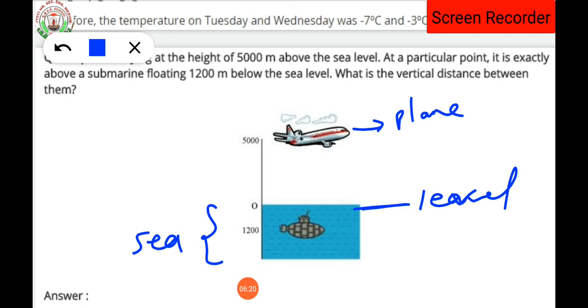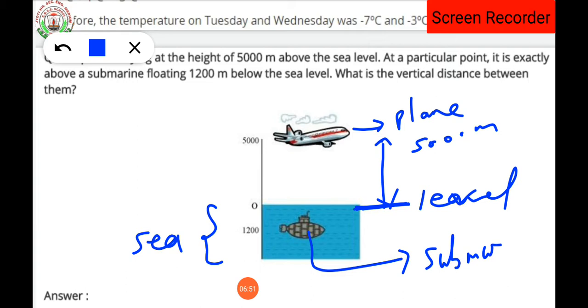Now it is said that from the sea level, the height of the plane is 5,000 meters. Clear? Now, at a particular point, the plane is exactly above a submarine. Everybody knows a submarine. This one is a submarine, and the plane is exactly above it.